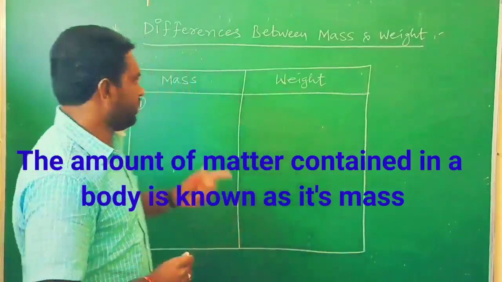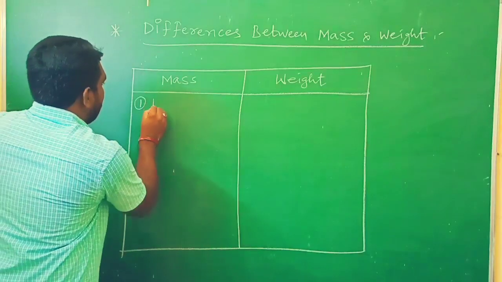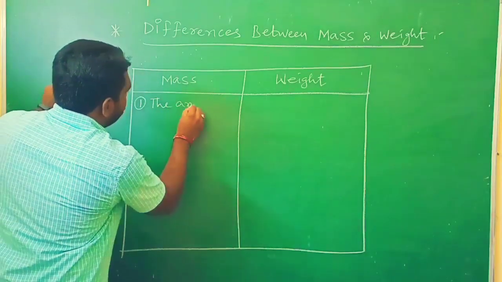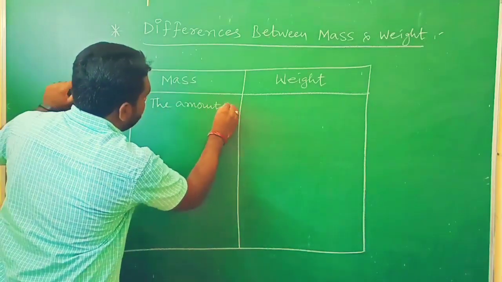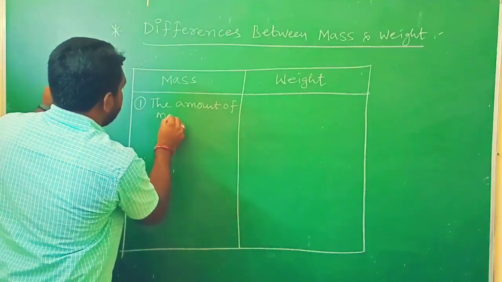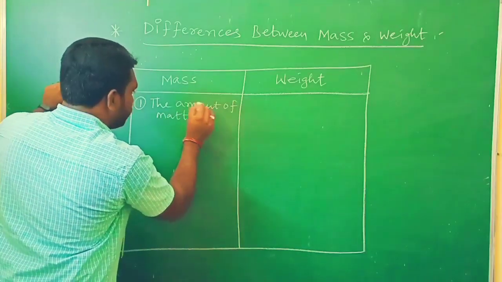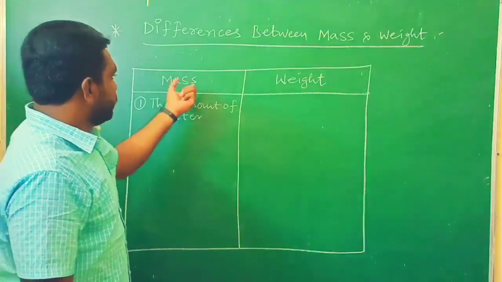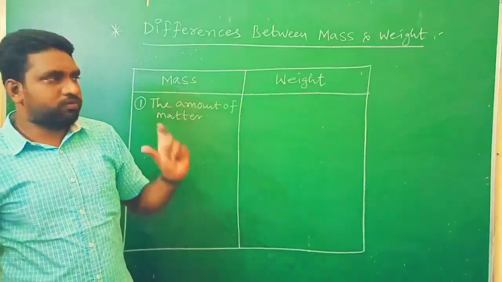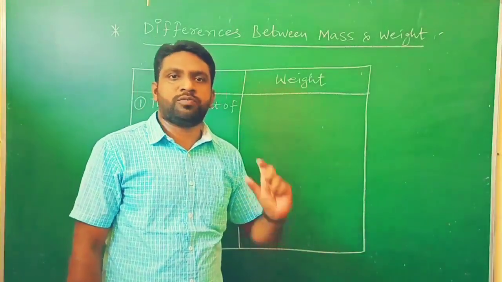Okay. So now I am writing here: the amount of matter. What is that? The amount of matter contained in the body. I am not going to write everything here. So what does mass mean? The amount of matter contained in the body is said to be its mass.